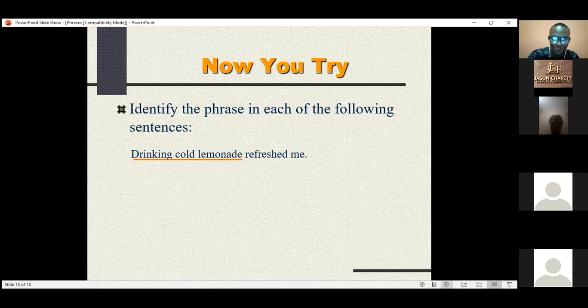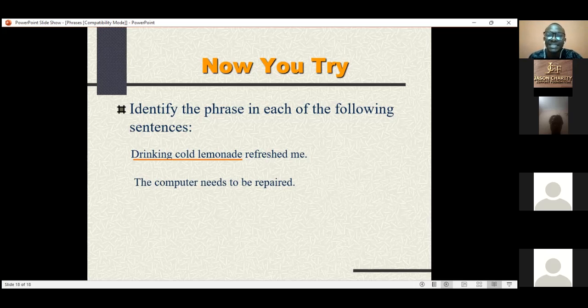So let's move to the next one. The computer needs to be repaired. What is the phrase there? Computer. Repaired. Well, computer is just a word. Don't forget, a phrase is a group of words. Can be 2 or more words. Needs to be repaired, you cannot take needs because needs here is a verb.